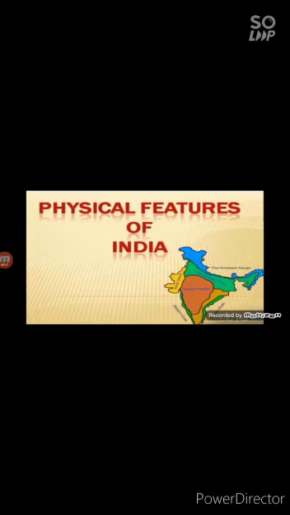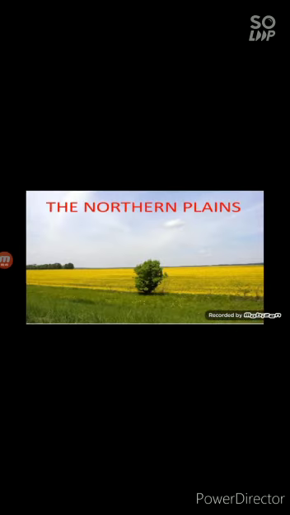And today we are going to take one more physical feature, that is northern plains. In this we are going to study about the formation, the three sections into which it has been divided, and its relief features.